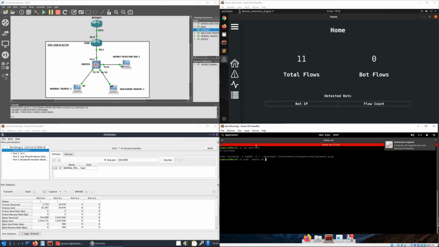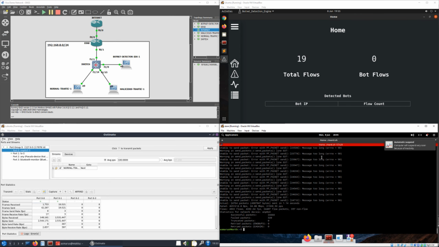For this example, with the malicious traffic machine on the bottom right, I can TCP replay some malicious traffic from the Menti bot, which is in a PCAP format, into the network, which should be received and then processed by the botnet detector. So now we can see that the bot flows are being counted for this specific bot.